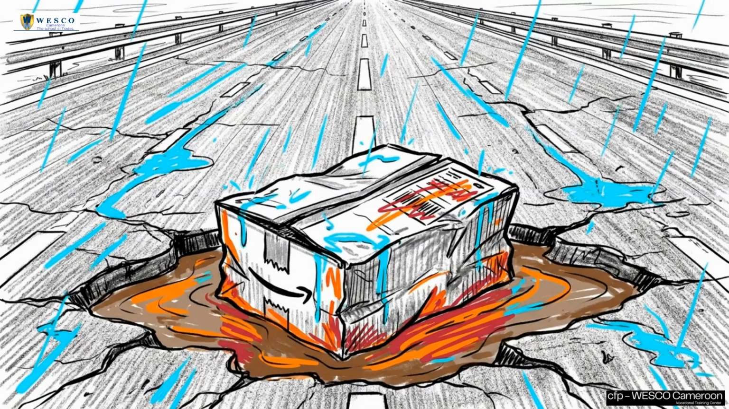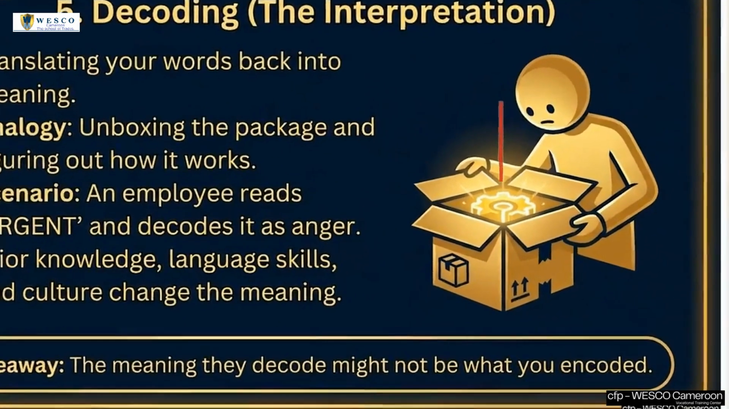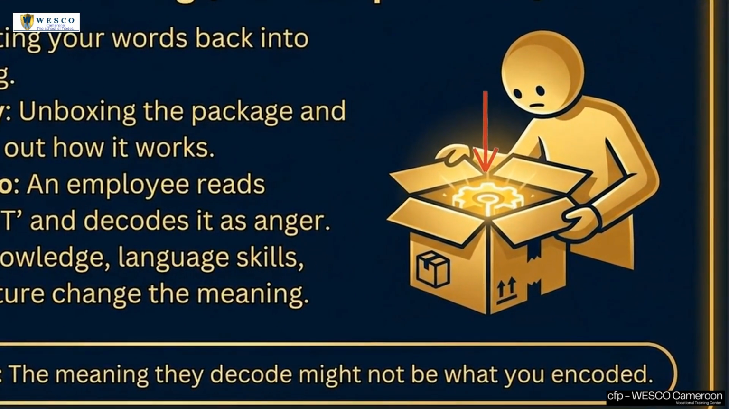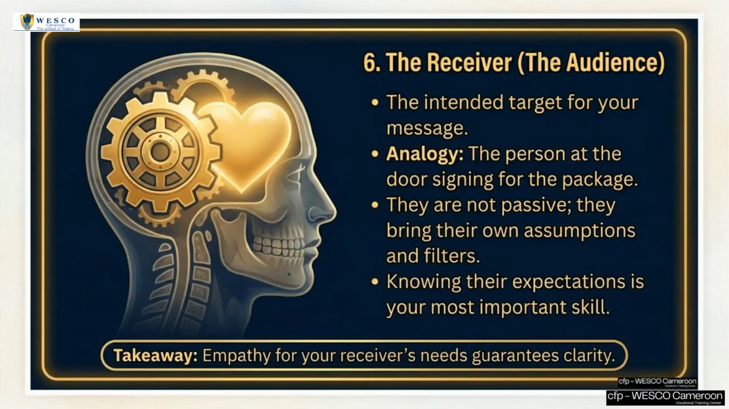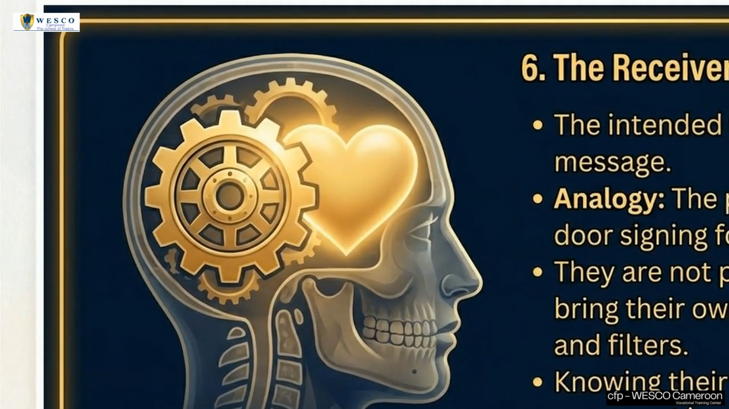Stage 5 is decoding. This is the moment the end user attempts to translate the data they received back into a meaningful instruction. Stage 6 is the receiver. Audiences process information through intense personal filters. A lack of empathy for these filters causes misinterpretation. An employee might read the word urgent and, based on their current stress level, decode it as anger.